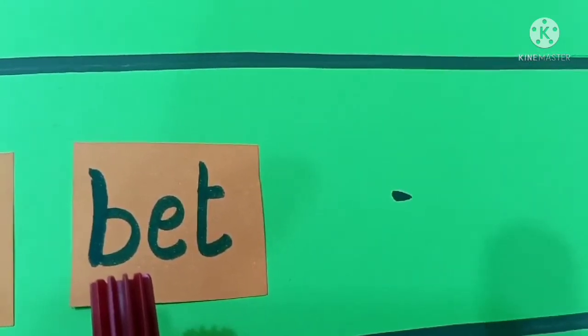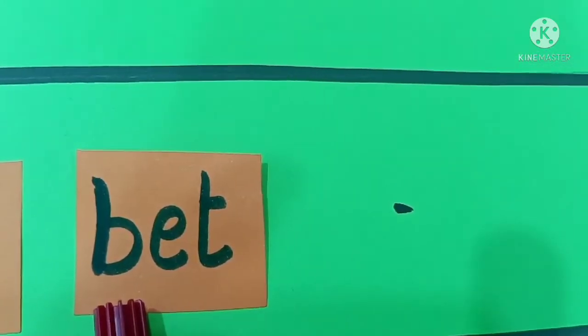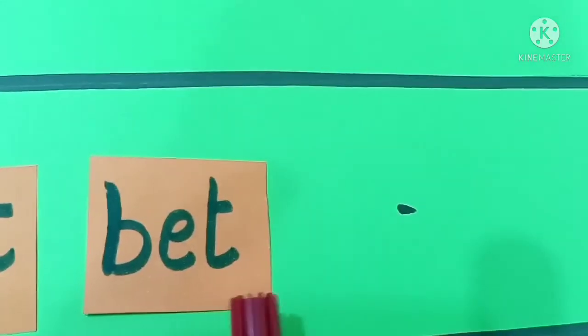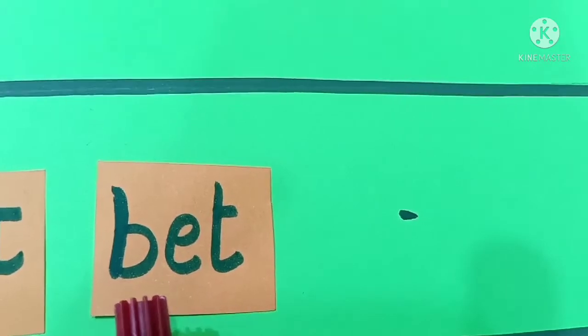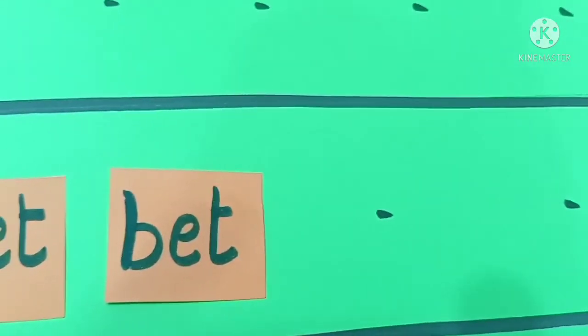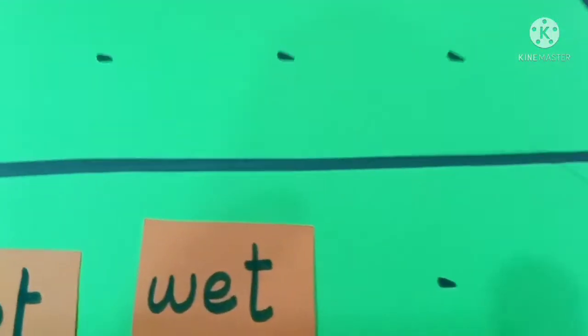Come on, children. B-E-T, bet. And the next one, what is this?